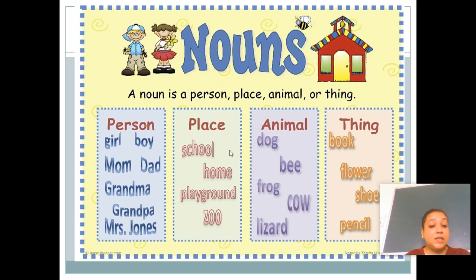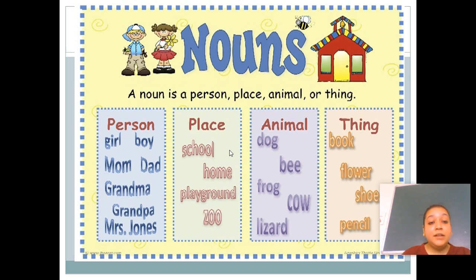Then we have a place noun. School, home, playground, zoo, restaurants. All these are place nouns. Temples, mosques, then there is a gurdwara. All these are place nouns. Then we have animal or bird noun, means dog, frog, cow, lizards, peacock, peahen. All these are animal nouns. Then thing noun: your book, flower, shoe, pencil, your fan, your eraser. All these are thing nouns.